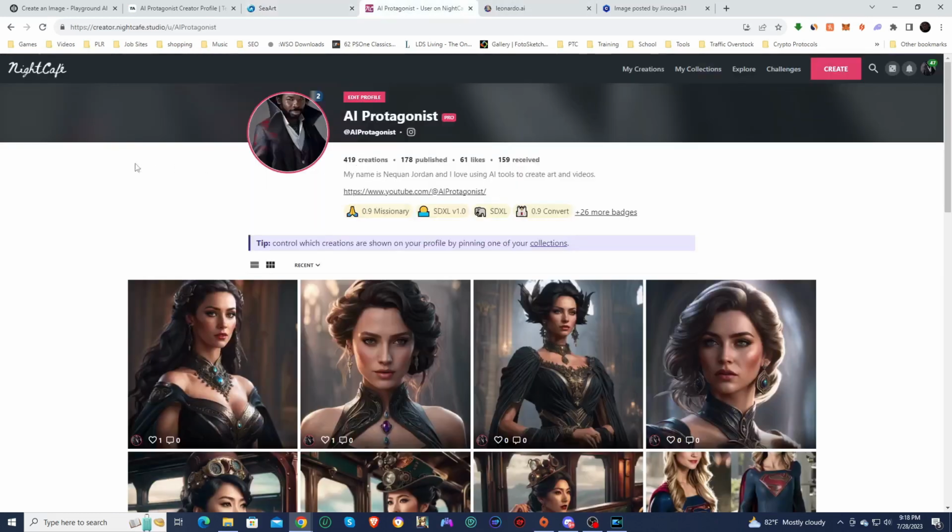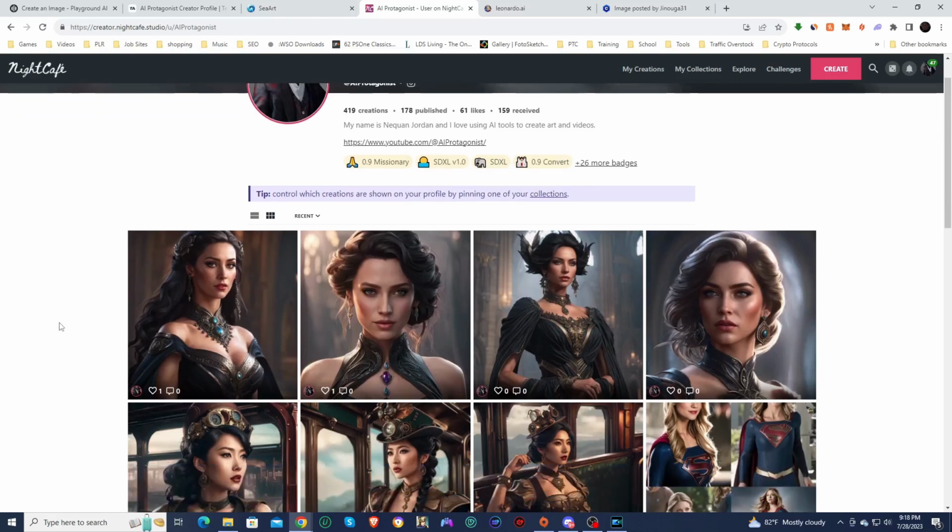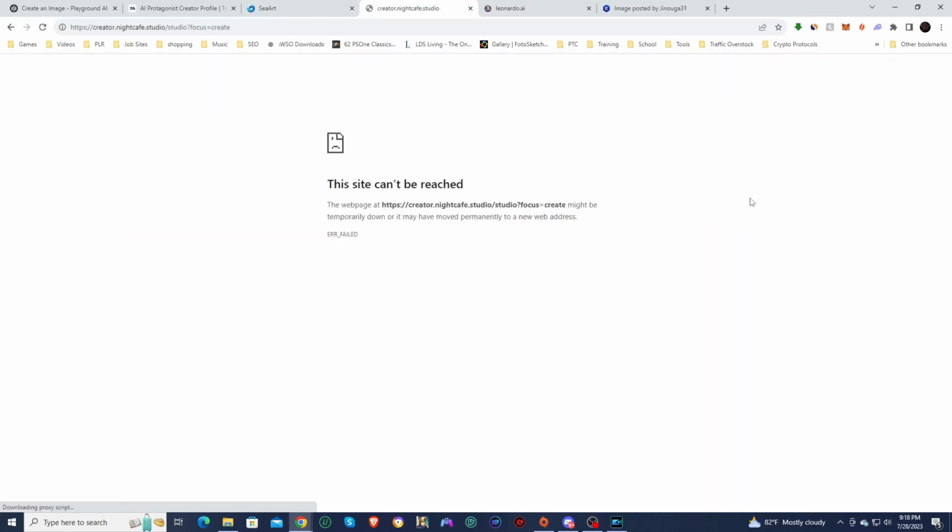First up, we got Night Cafe. So Night Cafe, they do have their Stable Diffusion 0.9, but the XL 1.0 is actually only for pro members right now. So you can see some of the images that I've created using XL 1.0. If we jump into create,